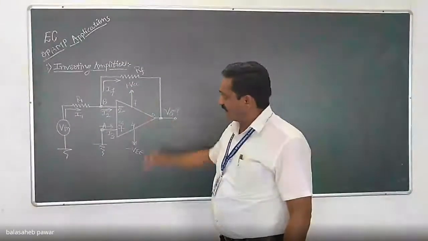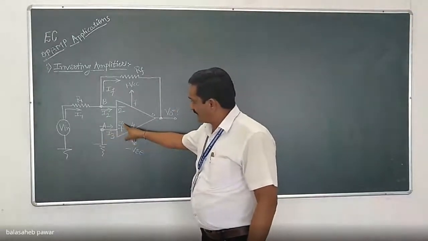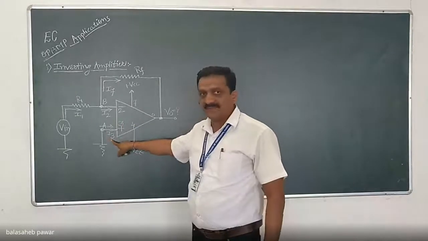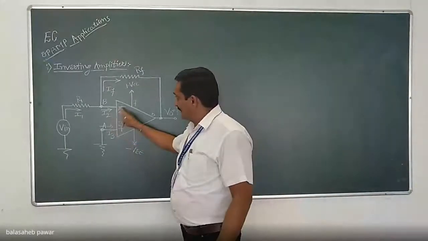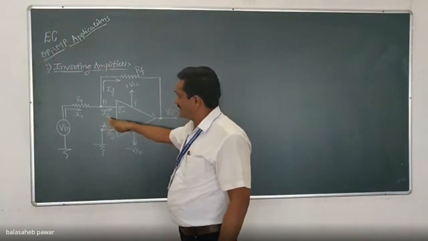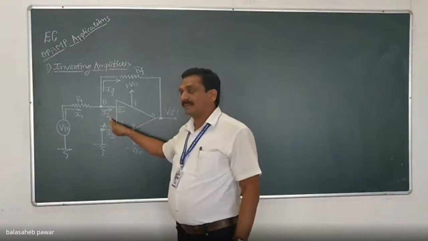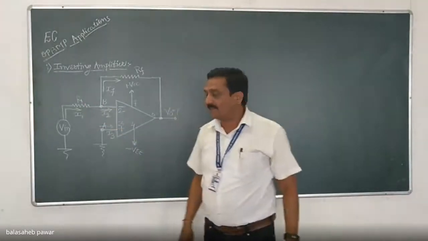Now, the various currents I showed: the current flowing through the non-inverting terminal, pin number 3, I will call I3. Similarly, the current flowing through the inverting terminal, pin number 2, I will call I2. Then at the input side, there is one resistor R1, the input resistor.